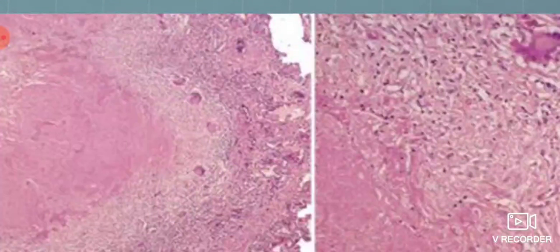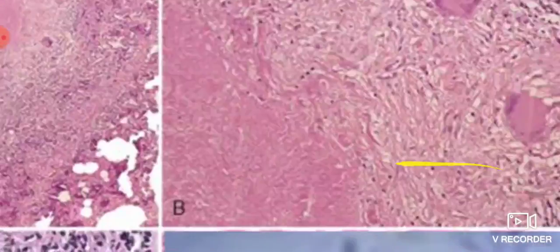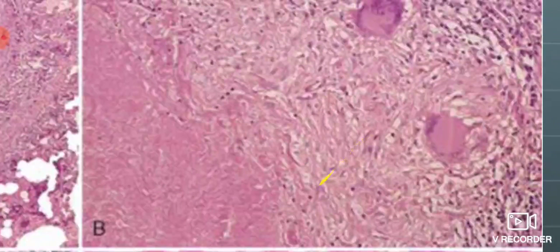Why is the necrosis known as caseous necrosis? It has an appearance like cheese, grayish yellowish white, and the consistency is quite thick. This caseous necrosis is surrounded by epithelioid cells.